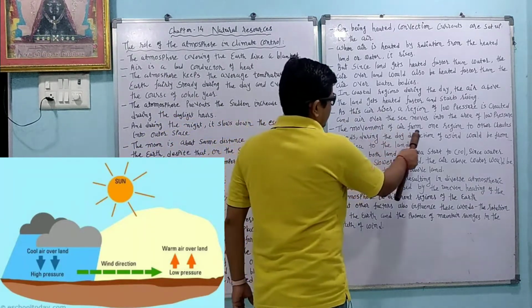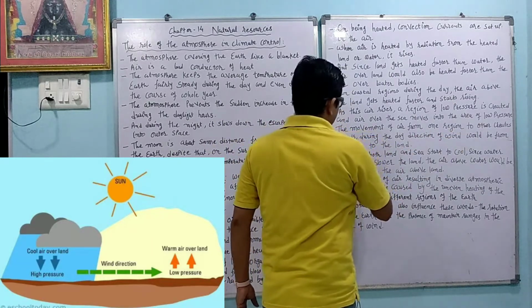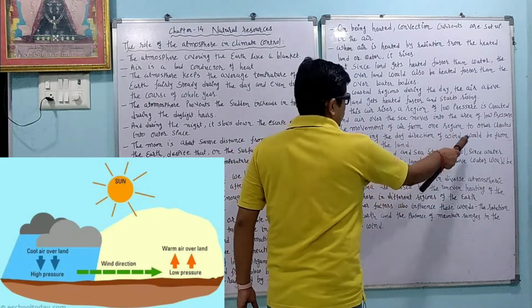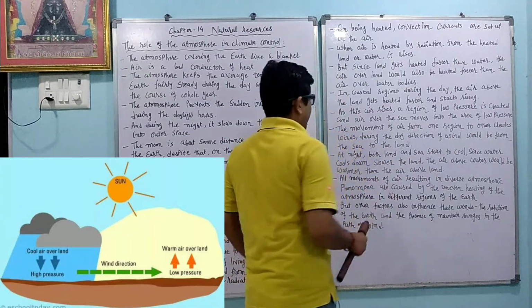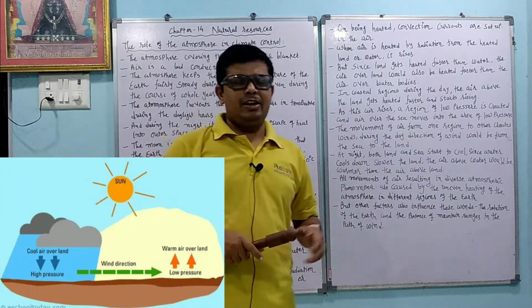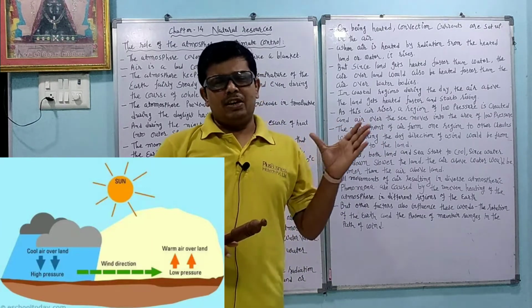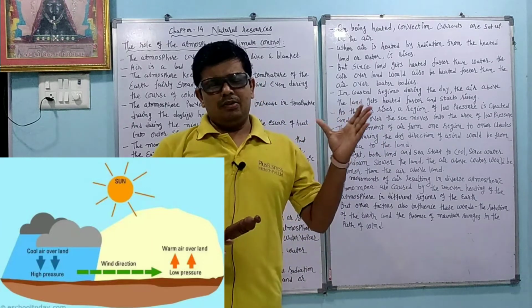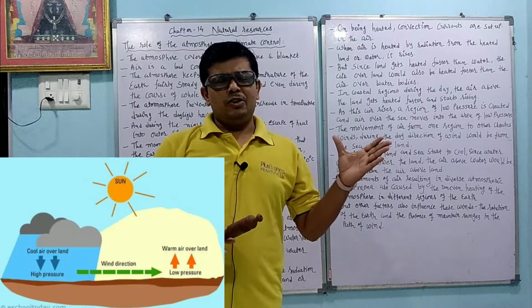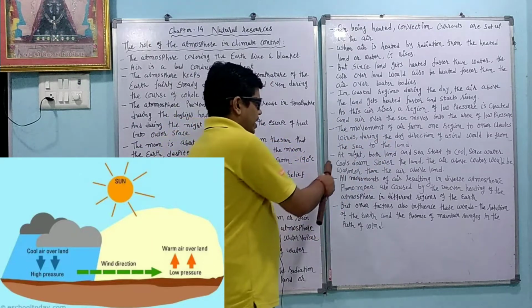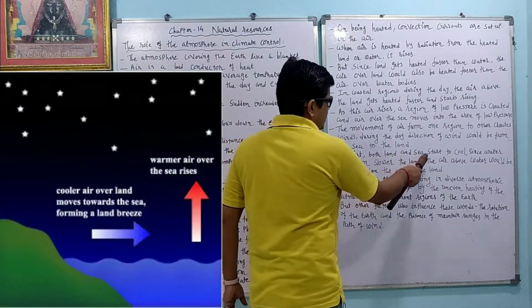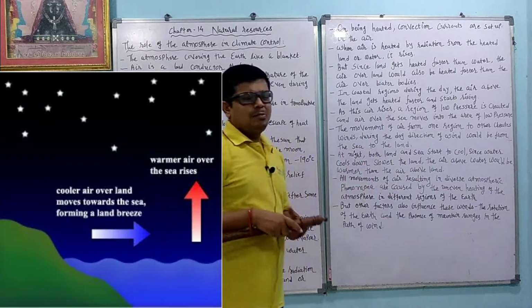The movement of air from one region to another creates wind. During the day, the direction of wind is from the sea to the land, because air moves from higher pressure to lower pressure. At night both land and sea start to cool.